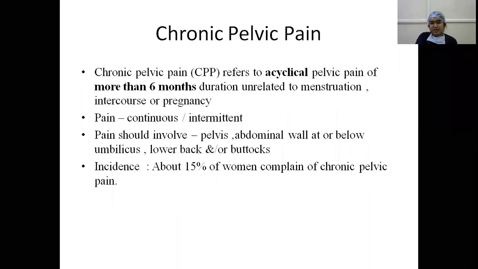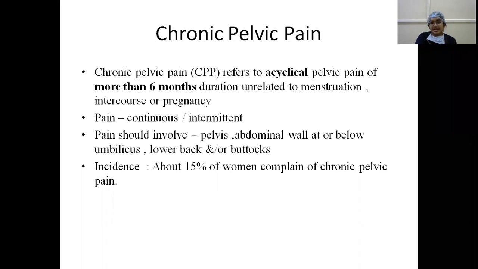So coming to chronic pelvic pain, the definition is: chronic pelvic pain refers to acyclical pain. It is not cyclical, that is, it doesn't occur every time in a month like dysmenorrhea. It is acyclical pelvic pain of duration of more than 6 months, not 3 months, and it is unrelated to menstruation or intercourse or pregnancy.